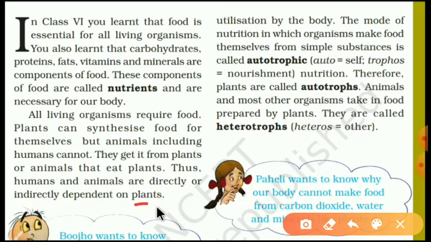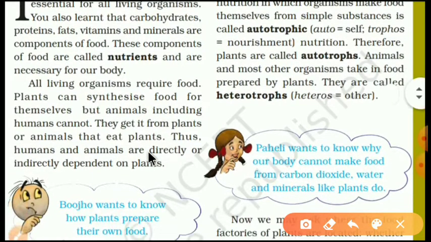You get it? Actually, only plants are those living organisms which can produce or synthesize their food by themselves. But animals, including humans, cannot. So what will they do? They will get it from plants or animals that eat plants. So plant is the only source and each of us is dependent on plants.